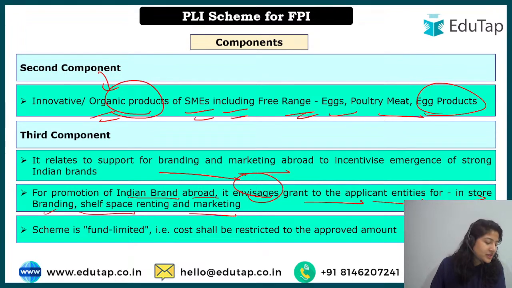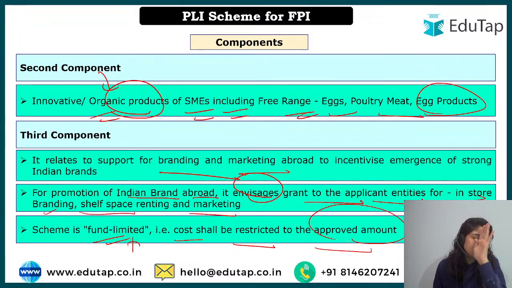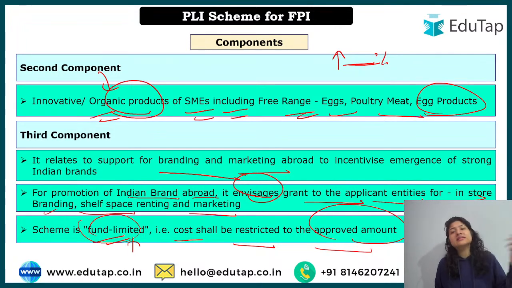And here is one more important thing that you need to remember: the scheme is fund limited. That is, cost shall be restricted to the approved amount. What it basically means is that the government will give you some percentage, that your increase in sales should be this much percentage. That is different for different units. Above that you will get incentive, but this incentive is also fund limited. What does it mean? That you will get a limited incentive only. It does not mean that if you are doing exceptional sales, the incentive that you will get will also be according to that exceptional sale. No. The scheme is fund limited.